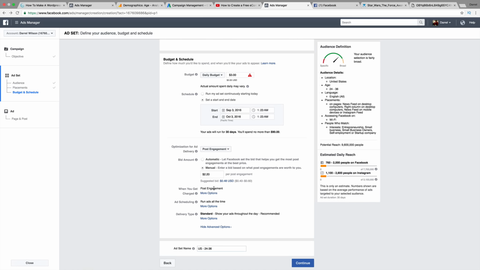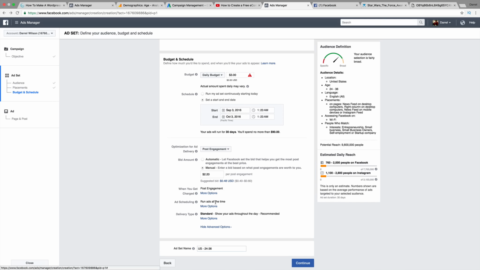It could be more or less depending. So for example, if you have a really high quality ad, impressions might be good because then a lot of people are going to see your ad and click on it. You might get charged less. But if you have post engagement, you're only going to get charged when somebody clicks on your ad. That's the only time you're going to get charged. Okay. So like I said, it really depends on your goal.